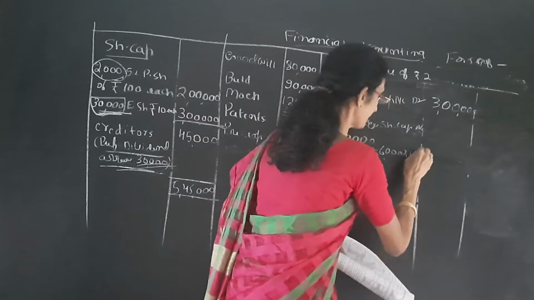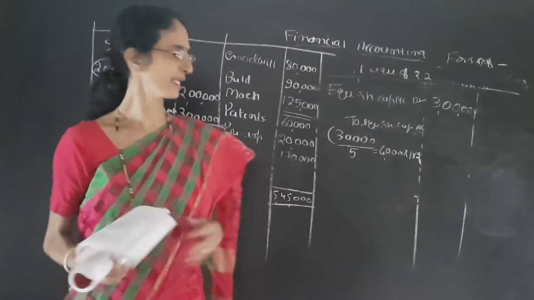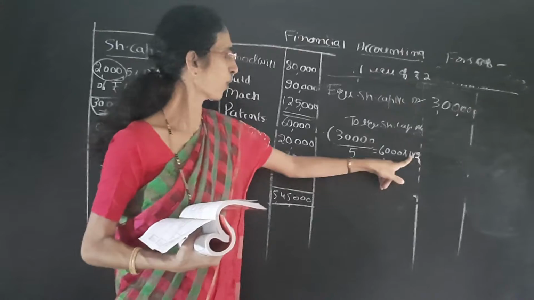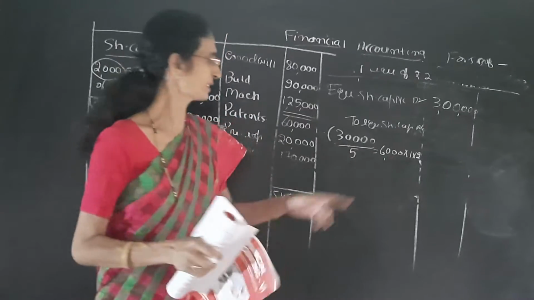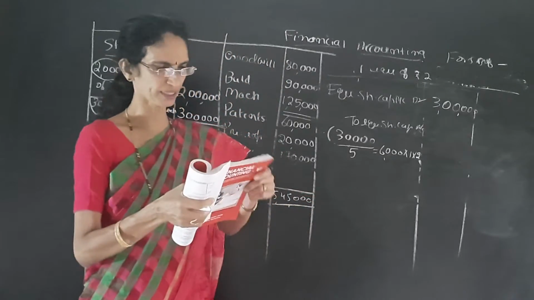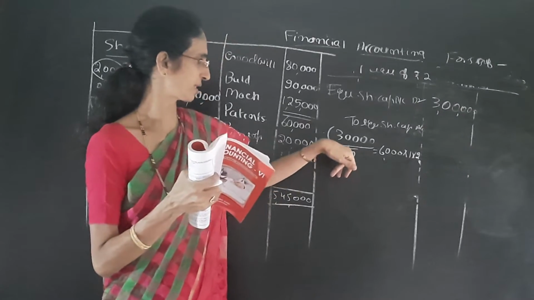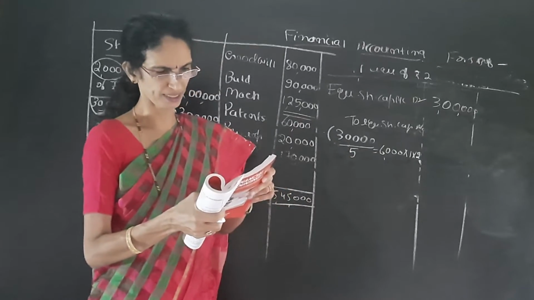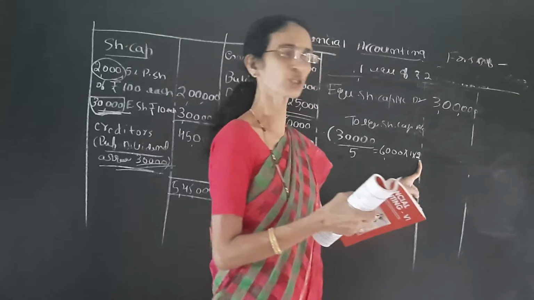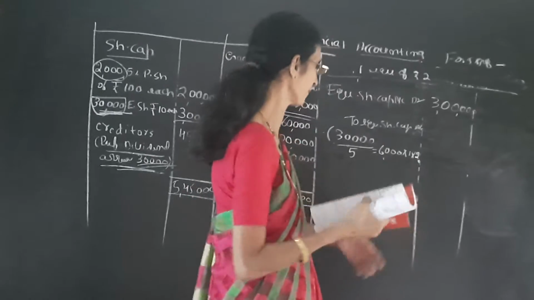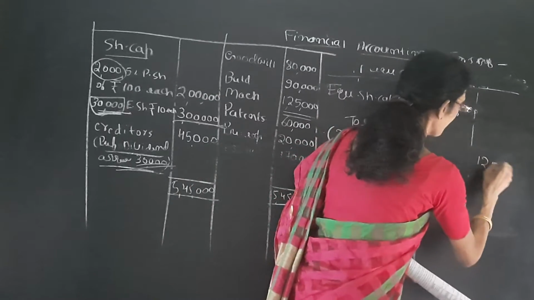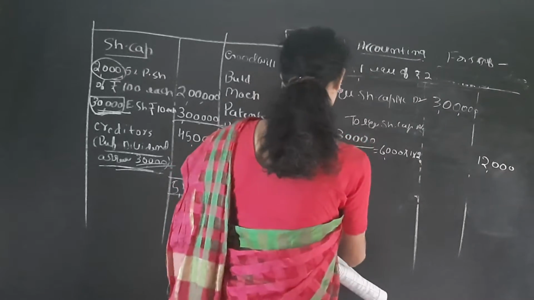That means 30,000 shares divided by 5 gives 6,000 shares, and each share is issued at 2 rupees. So it comes to rupees 12,000, and the remaining balance should be transferred to capital reduction account.